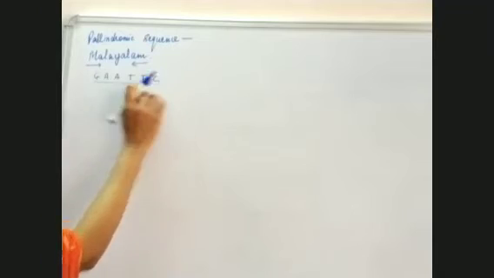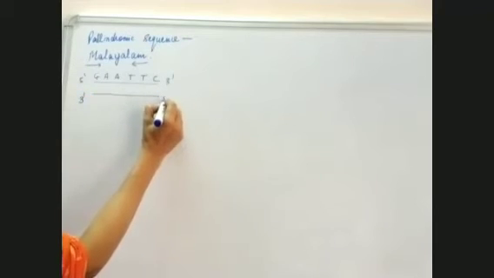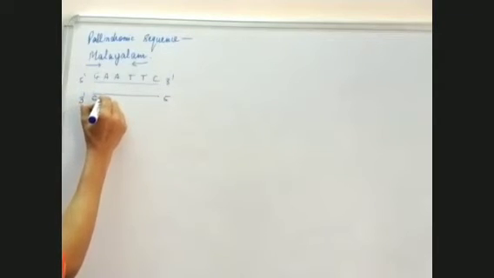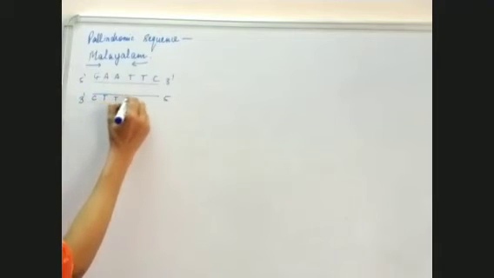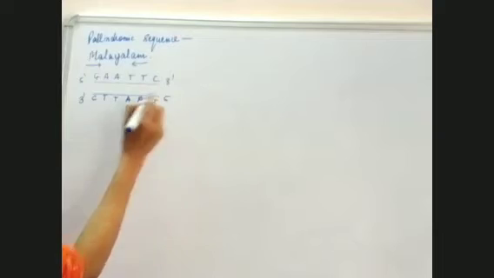This is the first strand, 5 prime to 3 prime, and the other strand will be opposite to it, 3 prime to 5 prime. And it will have C, T, T, A, A, G. So this is a palindromic sequence. If you go from any side, it's the same.